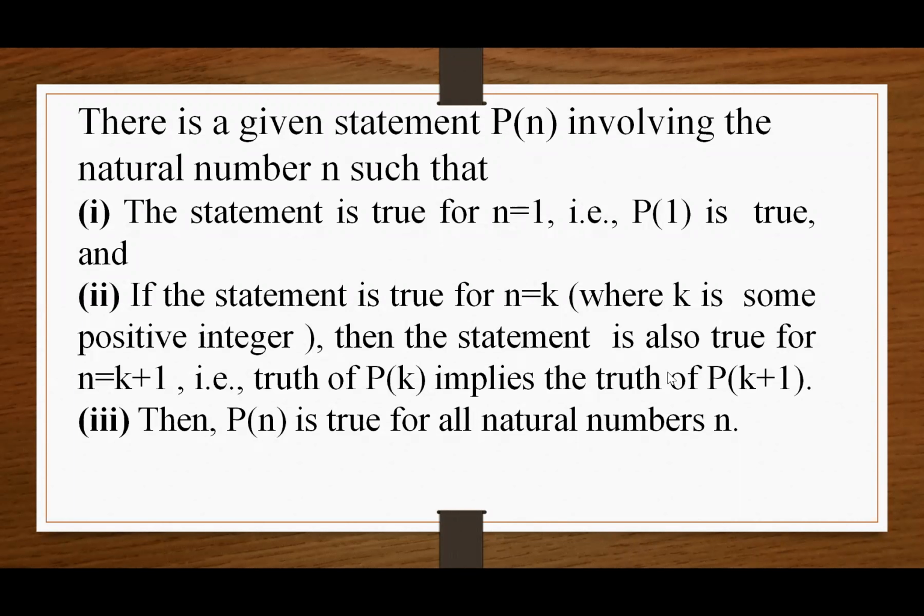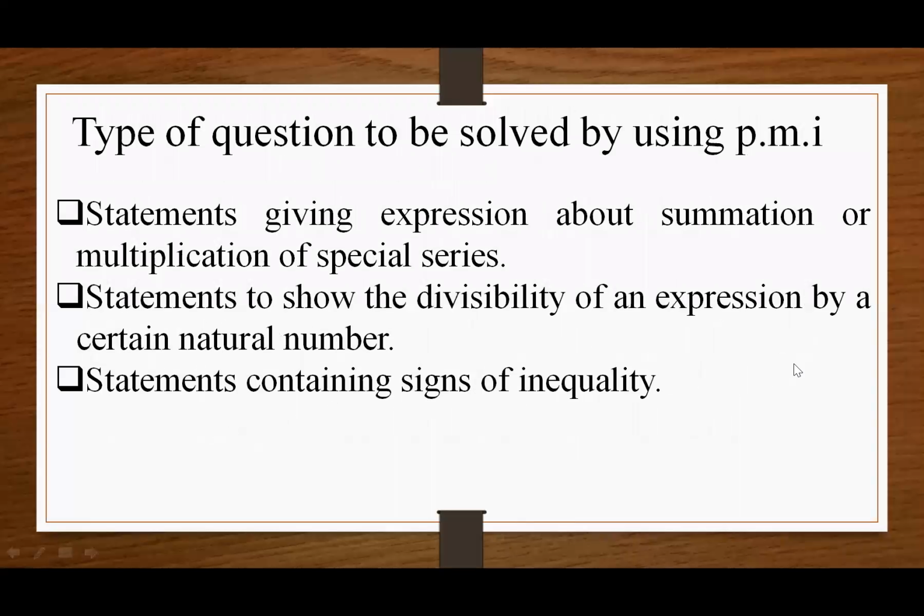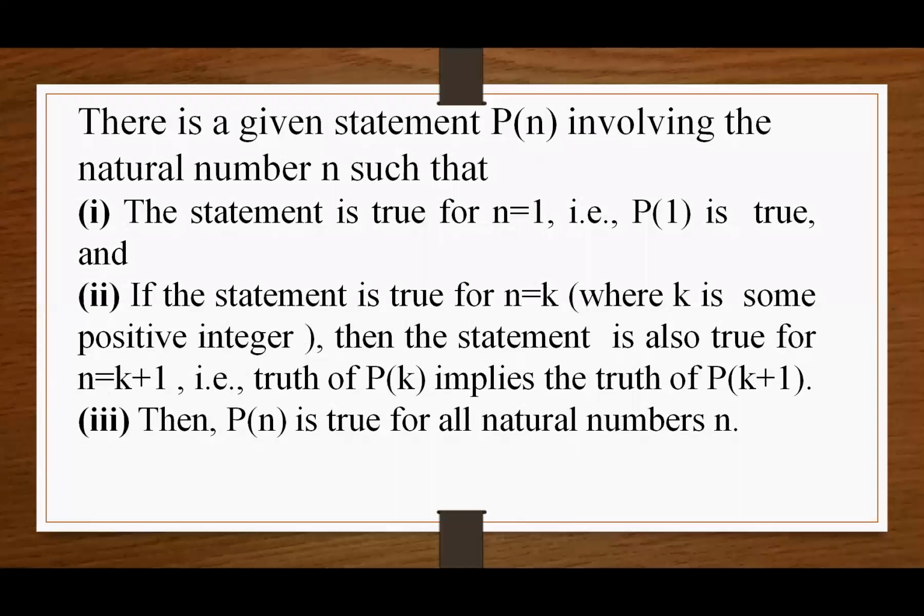And last, then P(n) is true for all natural numbers n. Here, if P(n) is true for n equal to 1, then we take any positive integer n equal to k. Then we have to find the truth value for n equal to k plus 1.